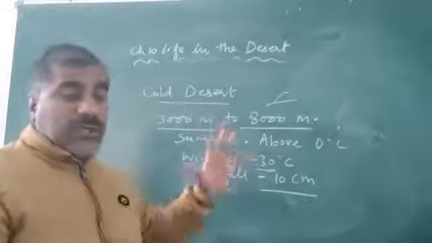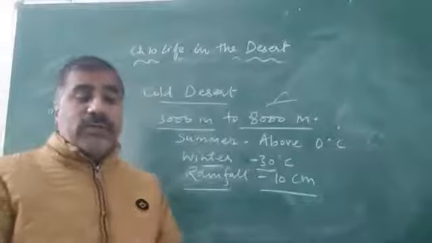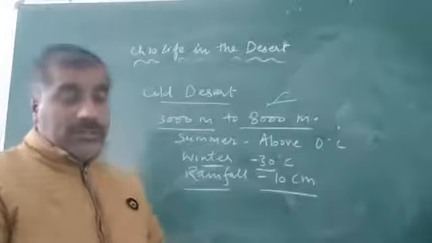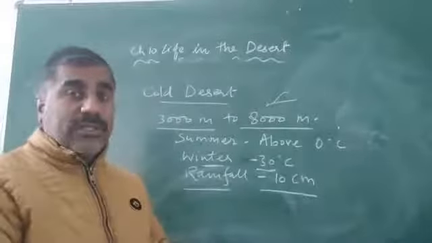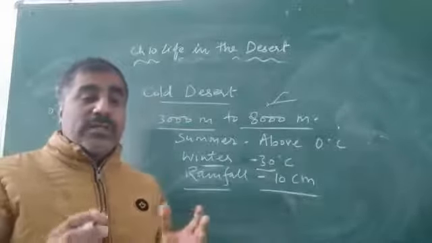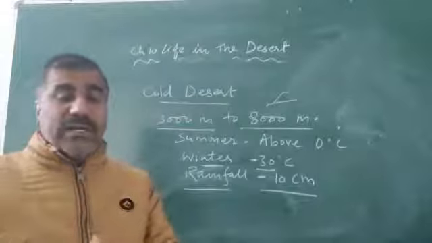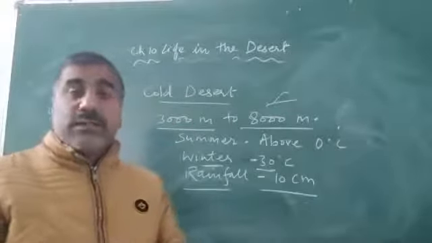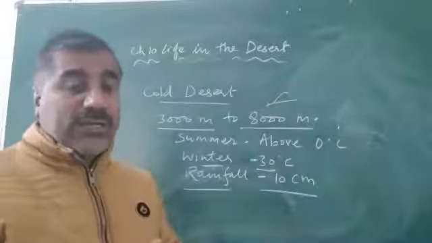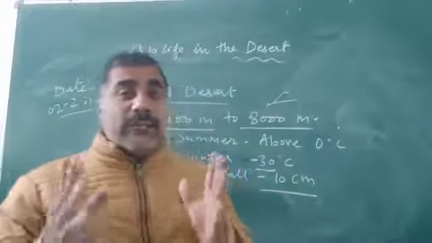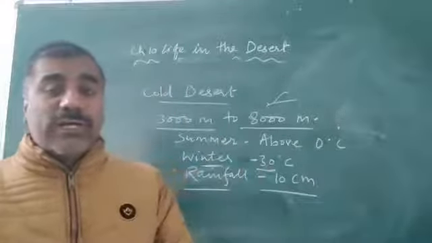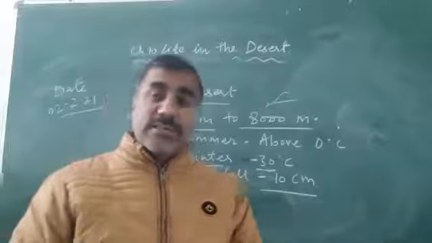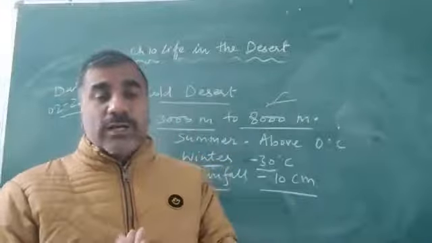And Kargil is also located in that area. The map is given on page number 74 inside your NCERT book. So you can see Gilgit, the border of China, and Ladakh is surrounded by the Zanskar mountain, the Karakoram mountain, and one glacier is also located in that area, the Siachen glacier.